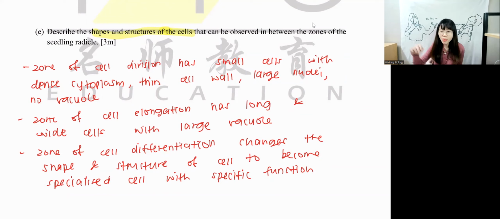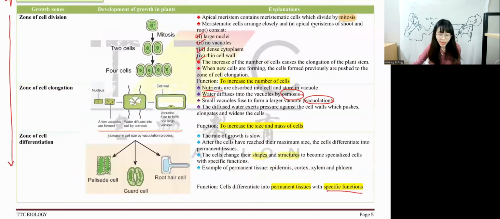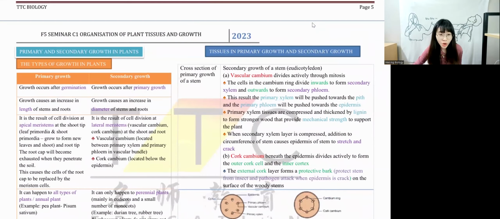Okay, now done. We're gonna move back to notes right now. We're gonna finish off the rest of the parts. Okay, let's get back to your notes, guys. Okay, so back to this again. We have to learn about primary growth and secondary growth. Okay, what is primary growth?